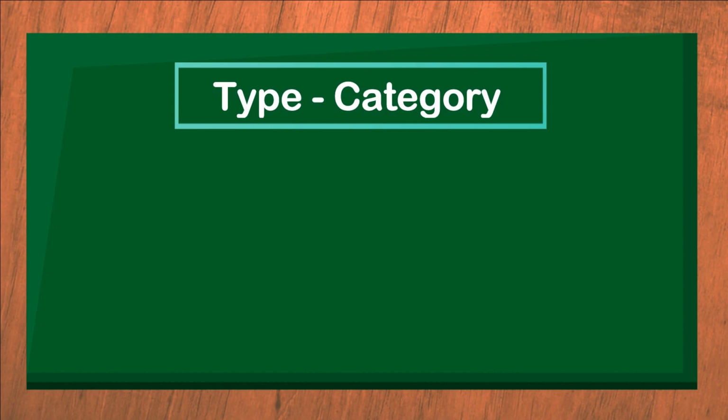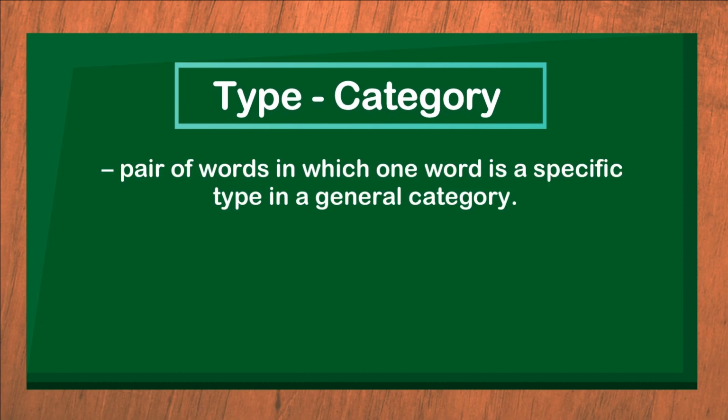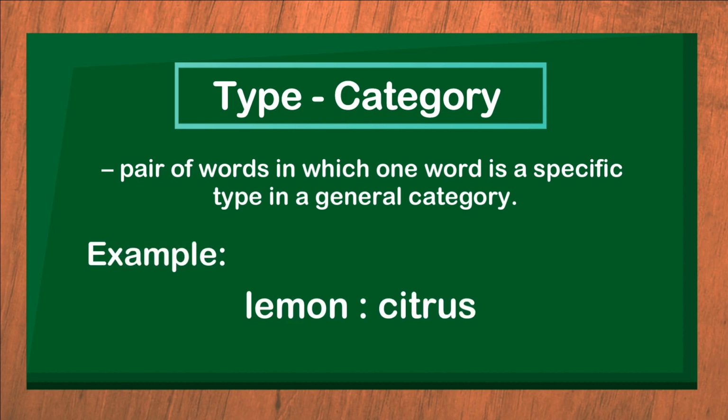Type is to category, pair of words in which one word is a specific type and the other a general category. Example, lemon is to citrus. In our example, we have lemon as a type of citrus family.